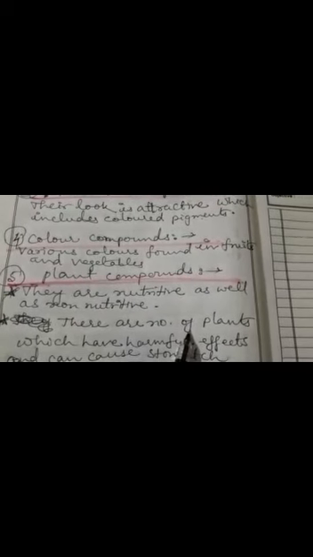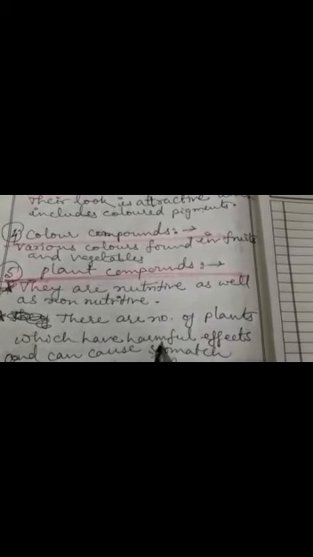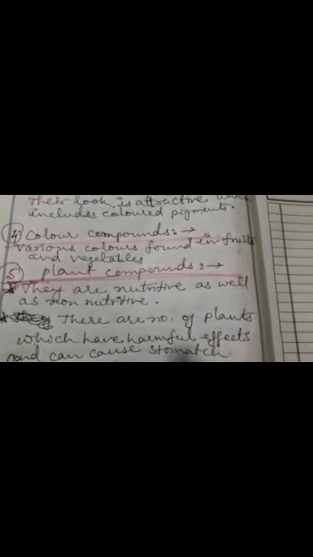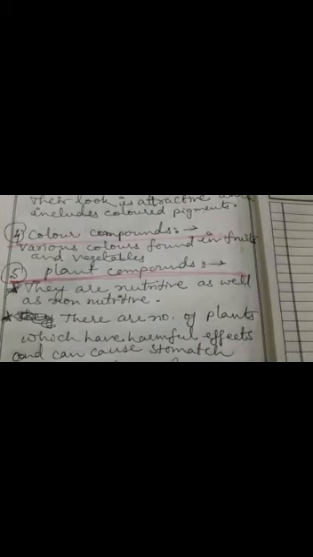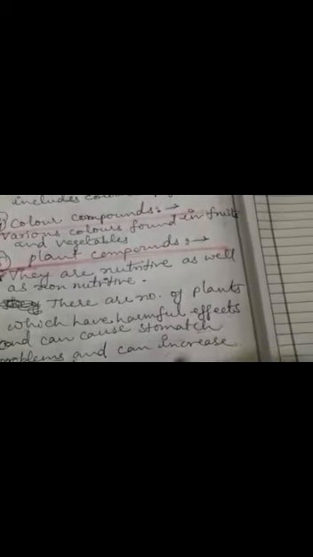There are a number of plants which have harmful effects and can cause stomach problems and can increase heart rate.